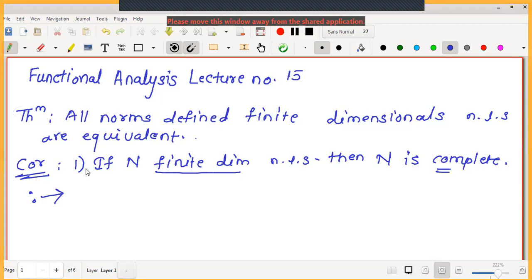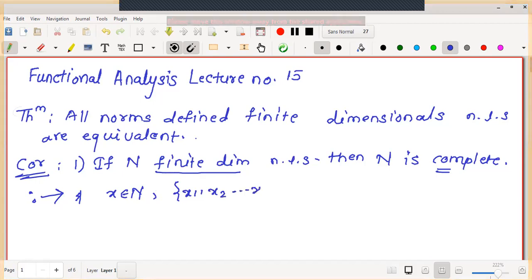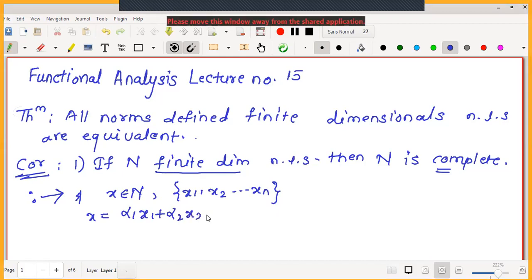But while proving the convergence of the selected Cauchy sequence, we should prove this with respect to an arbitrary norm. In the last lecture we saw that if x is an element of a linear space N, and x1, x2, up to xn are the basis elements, then any vector can be written as the linear combination alpha 1 x1, alpha 2 x2, so on up to alpha n xn, with these fixed scalars.